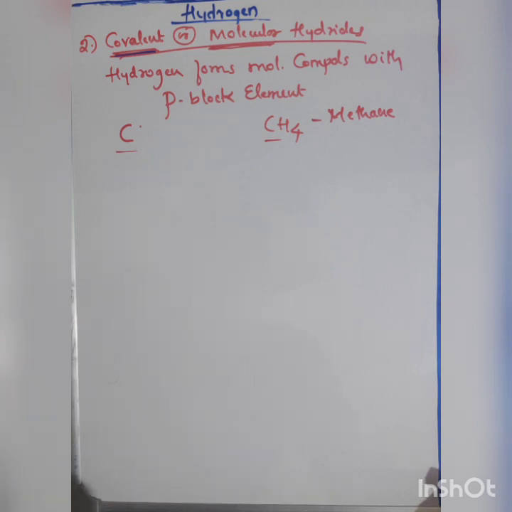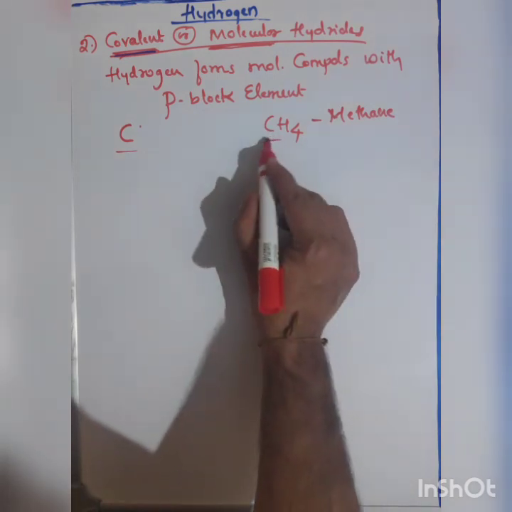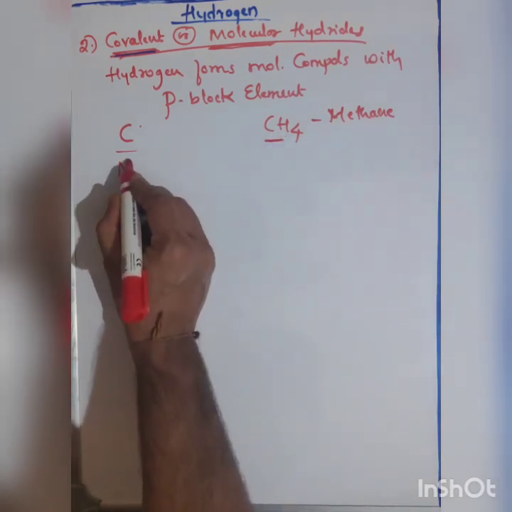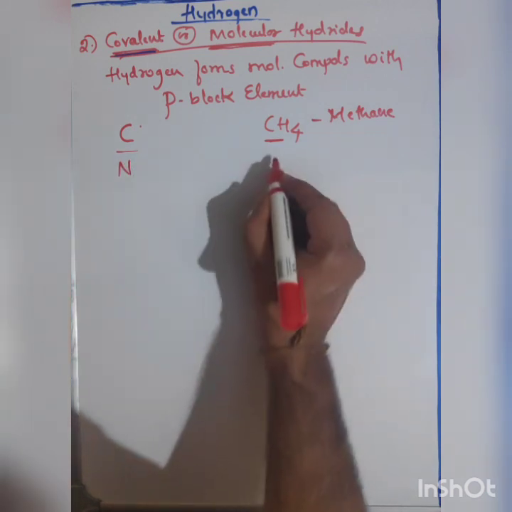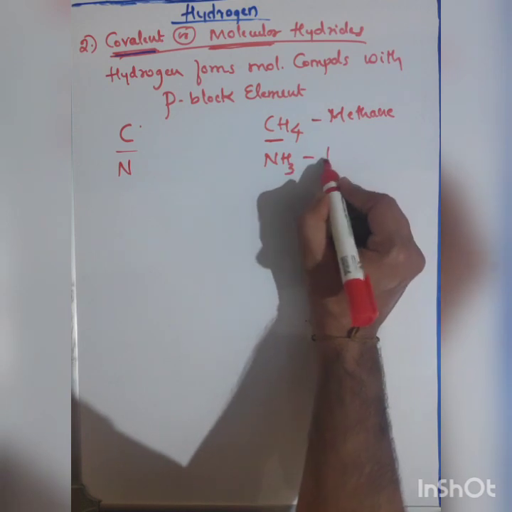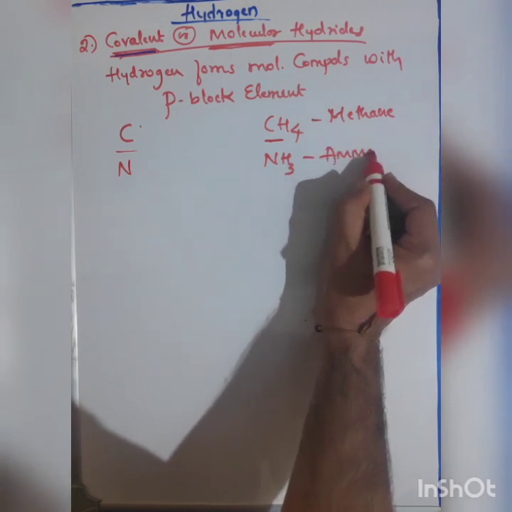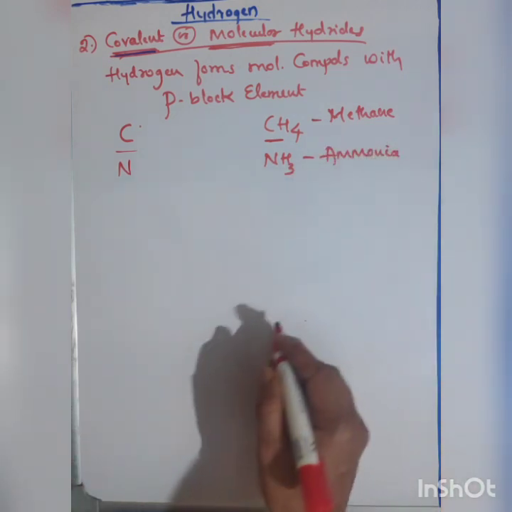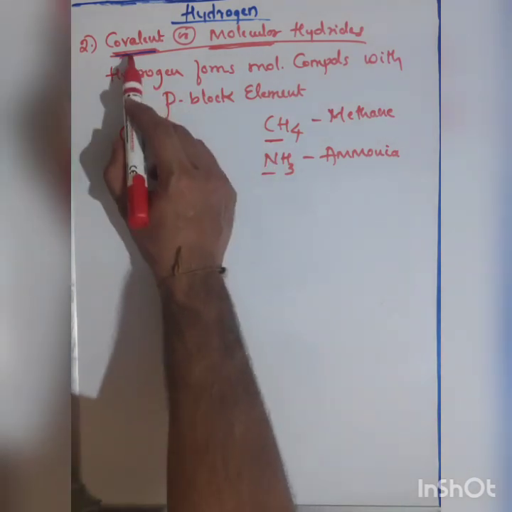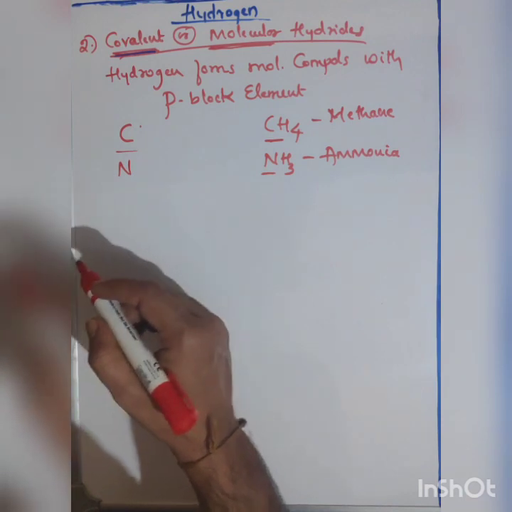This methane is an example of a covalent hydride. Just like carbon, hydrogen will also combine with nitrogen and we obtain a molecule of NH3, called ammonia. Ammonia is also an example of a covalent or molecular hydride.